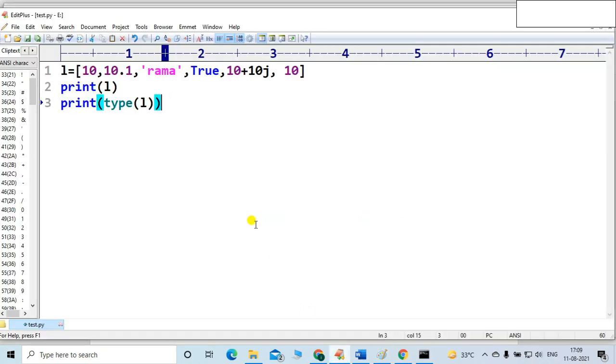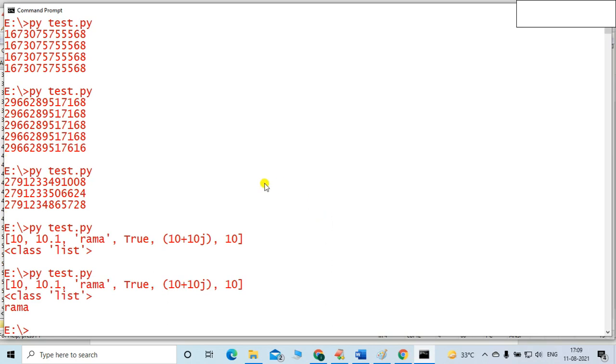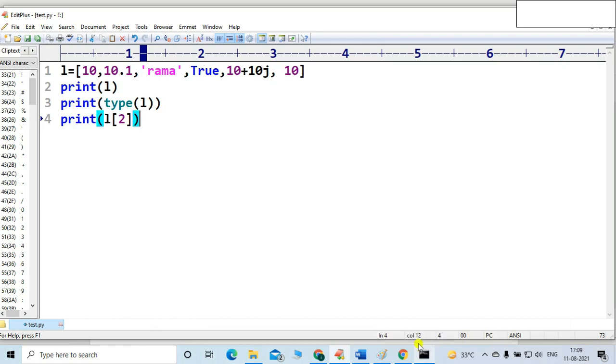How? I will tell you. I want to access the list with the location in square brackets. By positive indexing, specify location 2, or you can simply write 2, which is also acceptable. Let me print the value at location 2. Very simple. You can see the answer is Rama. By positive indexing, you can access it.